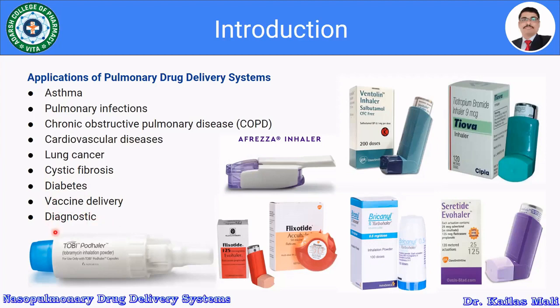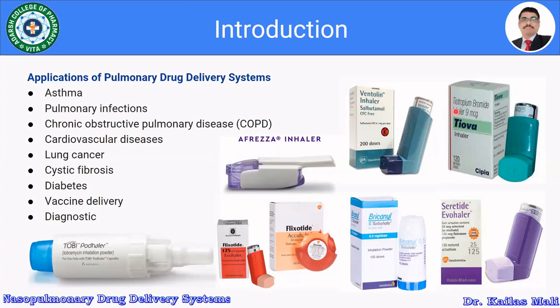So here I have shown certain products which are related with the pulmonary drug delivery system. Here is the first one, the Afrezza inhaler. It is used to deliver insulin to the lung. Then the Ventolin inhaler, which contains salbutamol. So this is the device, a metered dose device.